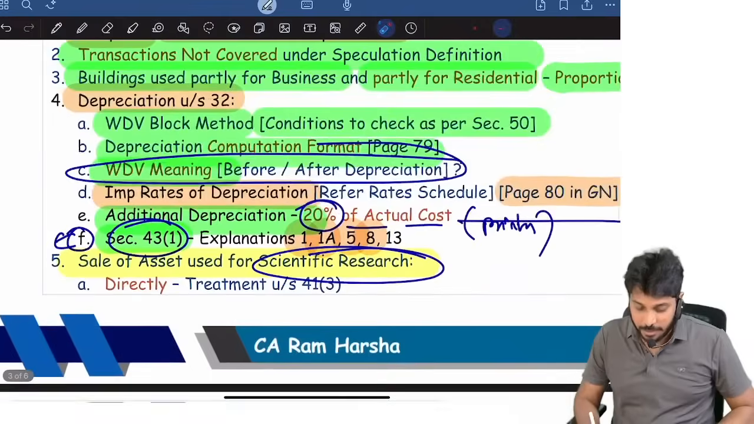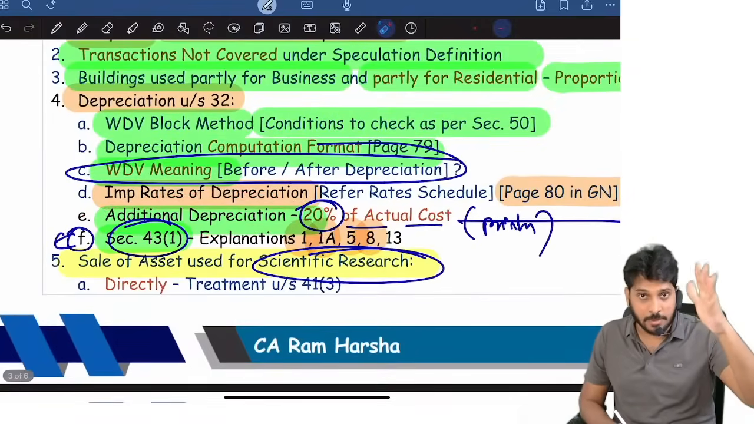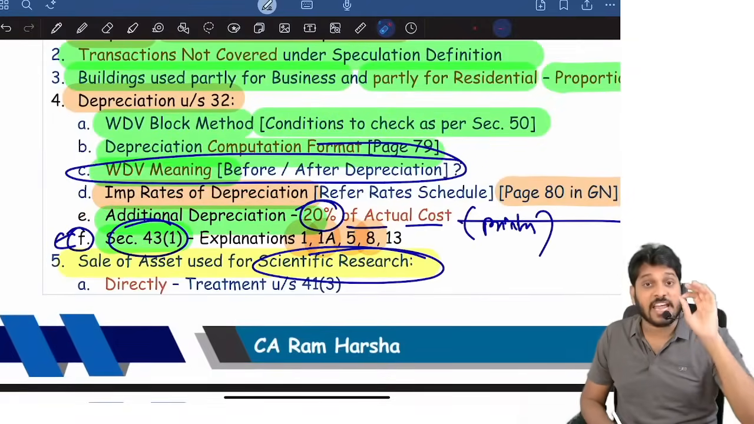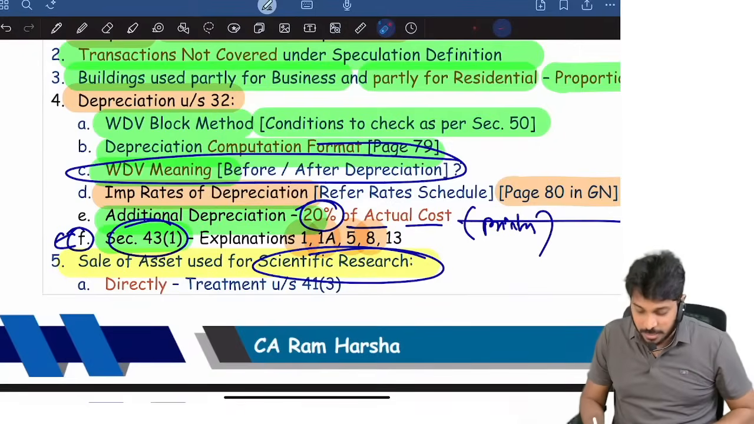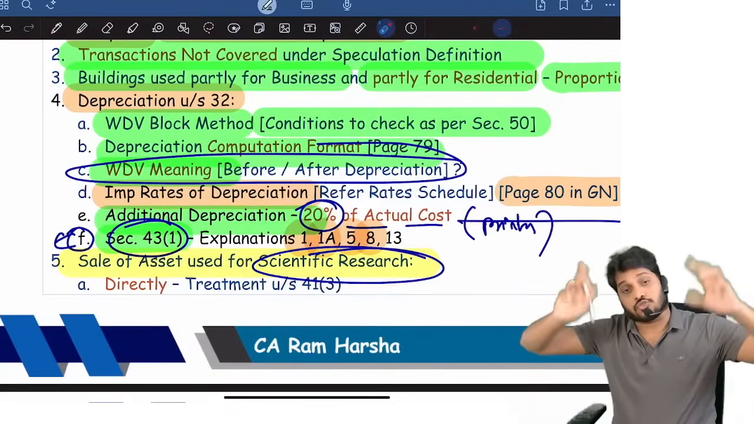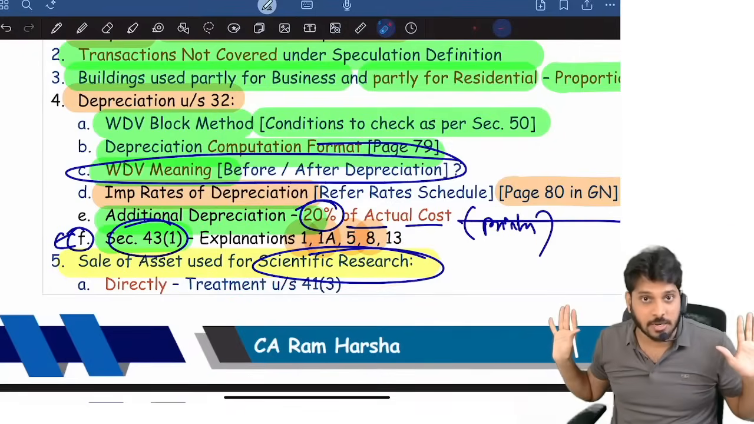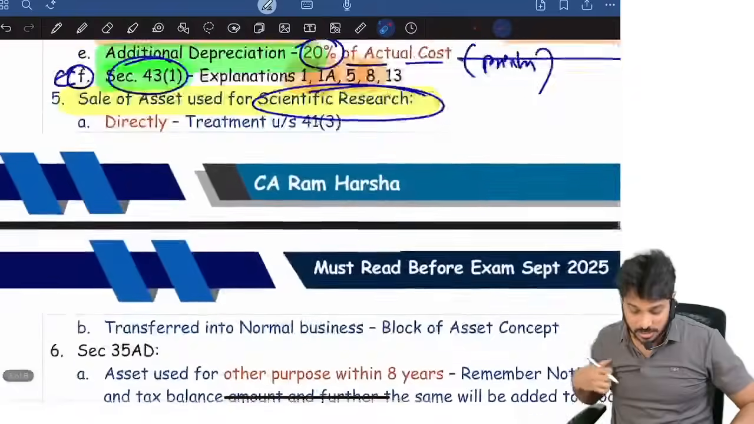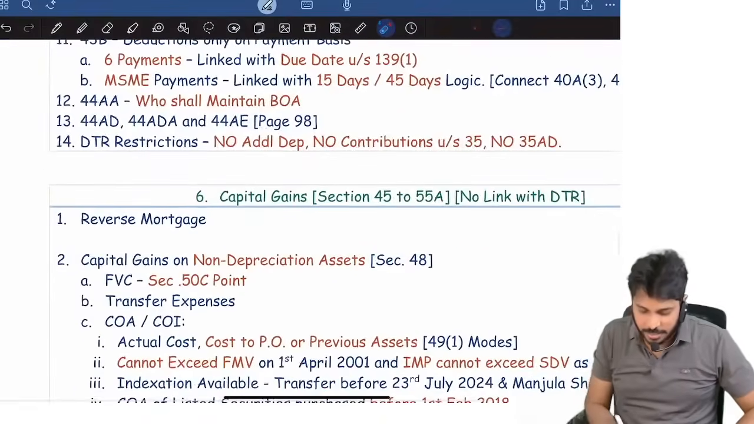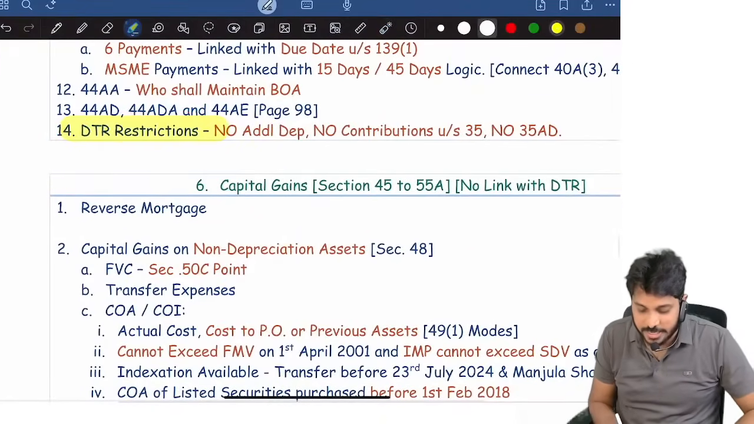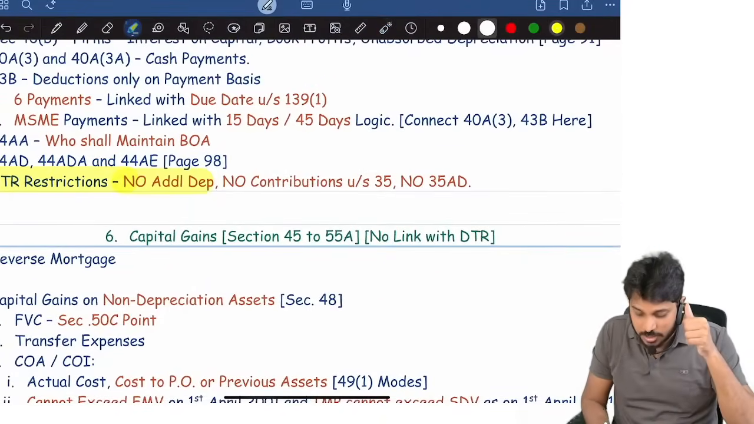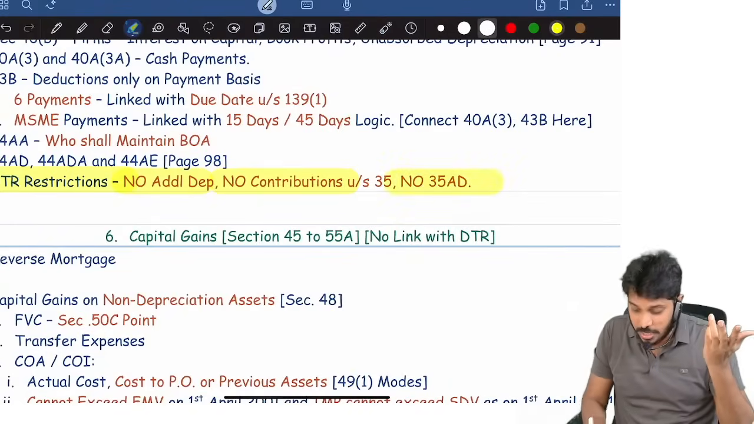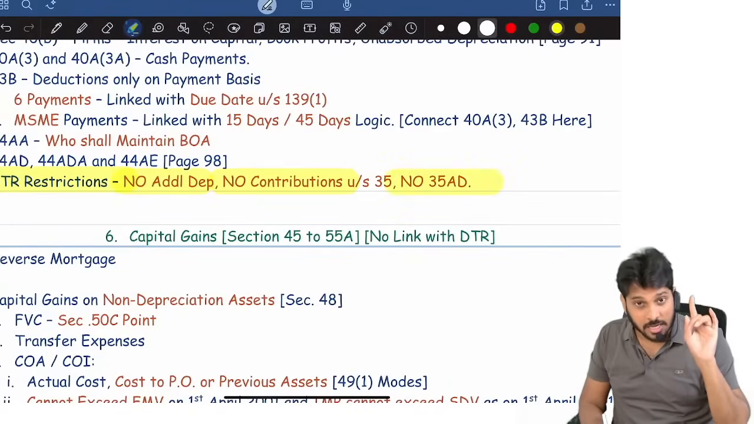By the way, remember in PGBP, additional depreciation you can't claim under default tax regime. 35AD deduction you can't claim under default tax regime. Scientific research related donations, social research donations, you can't claim deduction. These are all restrictions in default tax regime, which I have given at last. DTR restrictions in PGBP: you can't get additional depreciation, you can't claim contributions under section 35, even if you contribute, no deduction, and no deduction for 35AD under default tax regime.